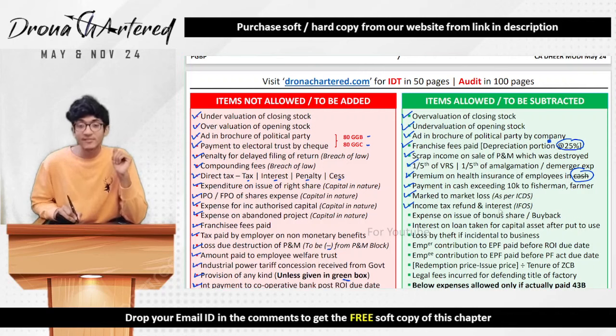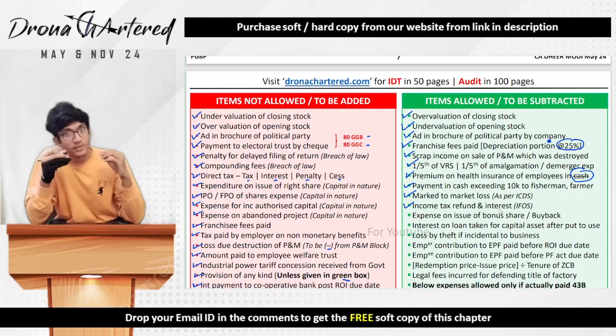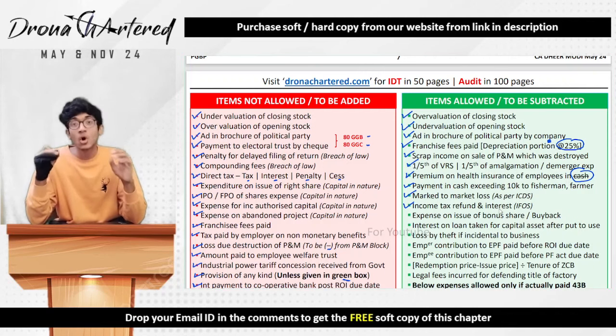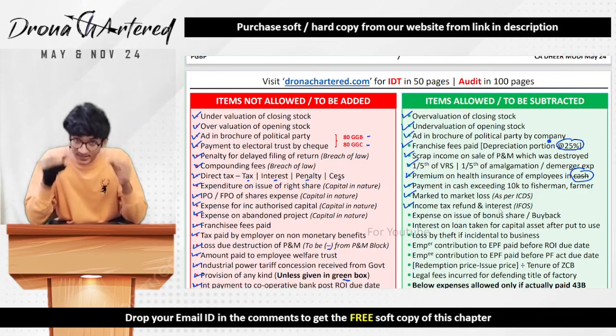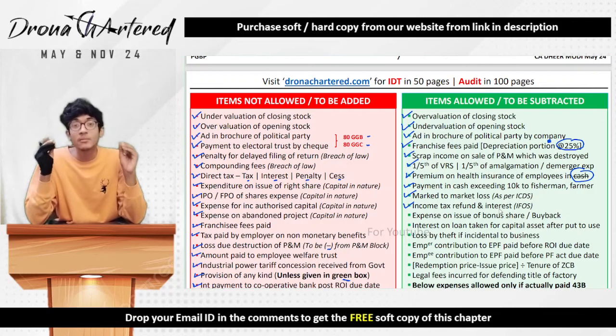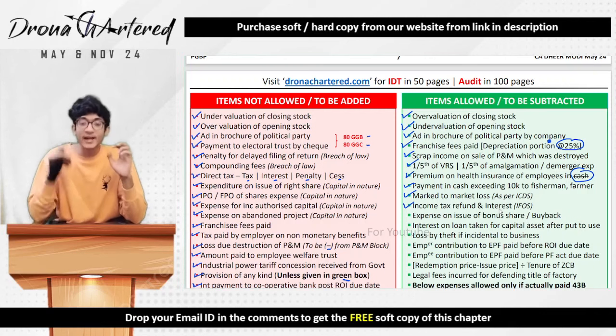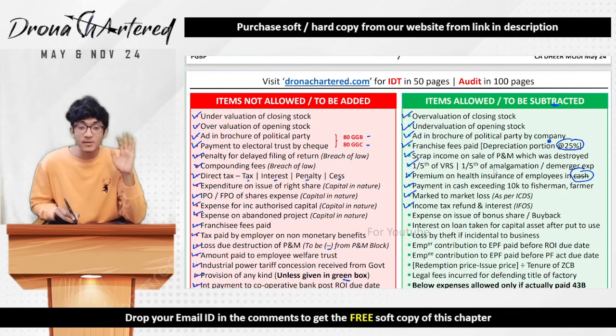Any income tax refund and interest. Say for example, if you had to pay an income tax of say rupees 1 lakh, but you paid income tax of 1 lakh 10,000. In such a case, the 10,000 refund that you get back does not have to be added. This is not your PNL item. This 10,000 rupees does not have to be added to your income. So if you have already added it to your income, the department says subtract it. This is not your income. This is just a refund.